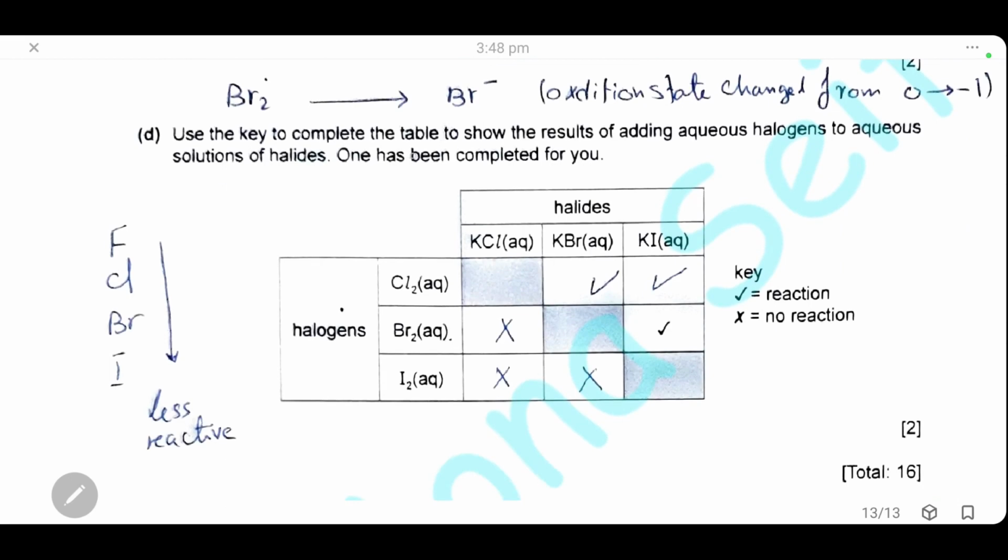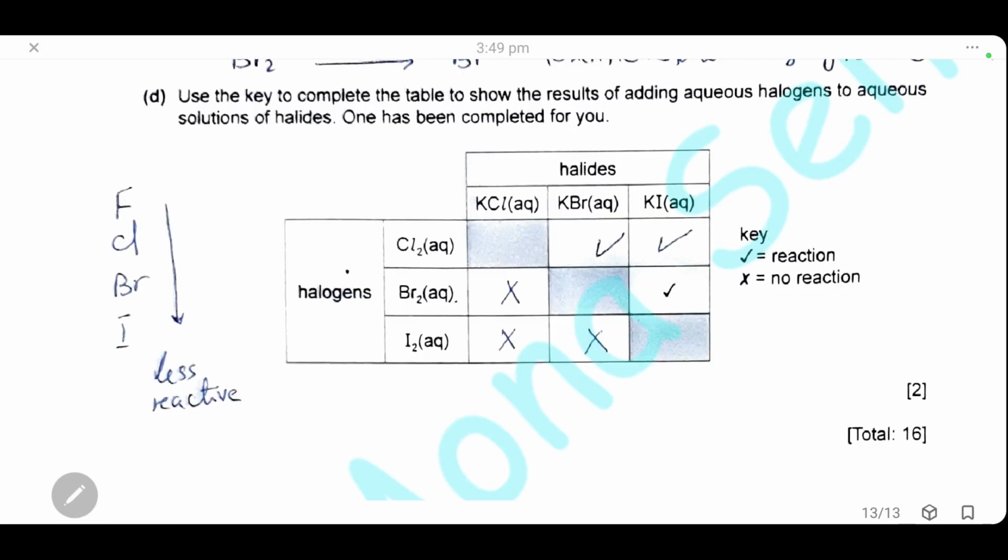Use the key to complete the table to show the result of adding aqueous halogen to aqueous solutions of halides. One has been completed for you. Okay, we will again speak about the reactivity. Reactivity decreases as we go down the group. So chlorine can displace bromine from its salt or from its halide solution, and bromine can displace iodine from its halide solution. So here chlorine